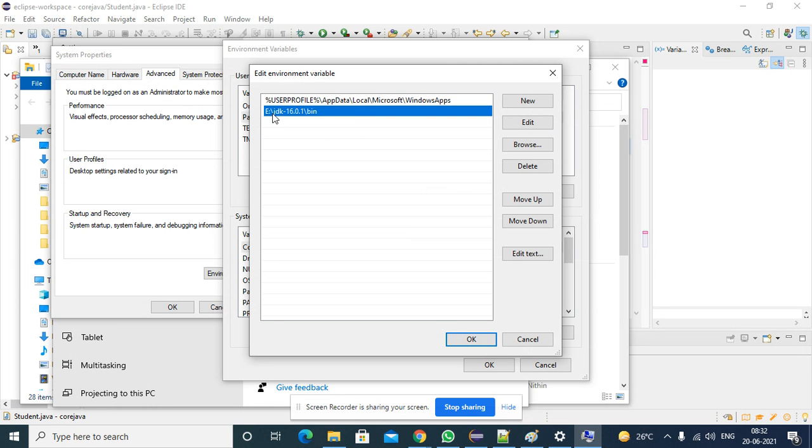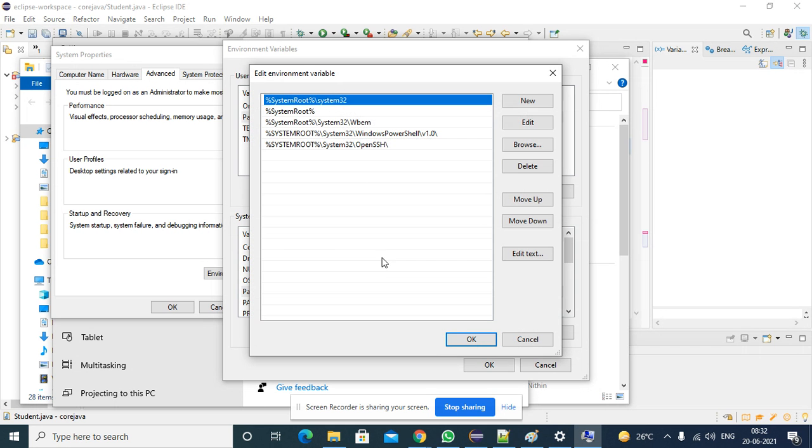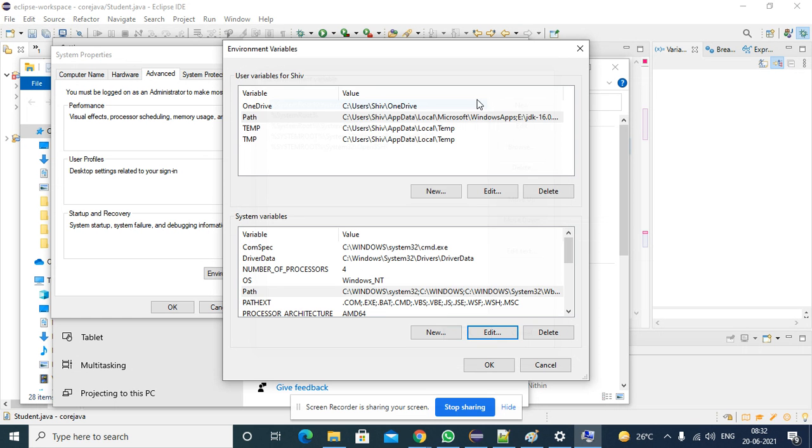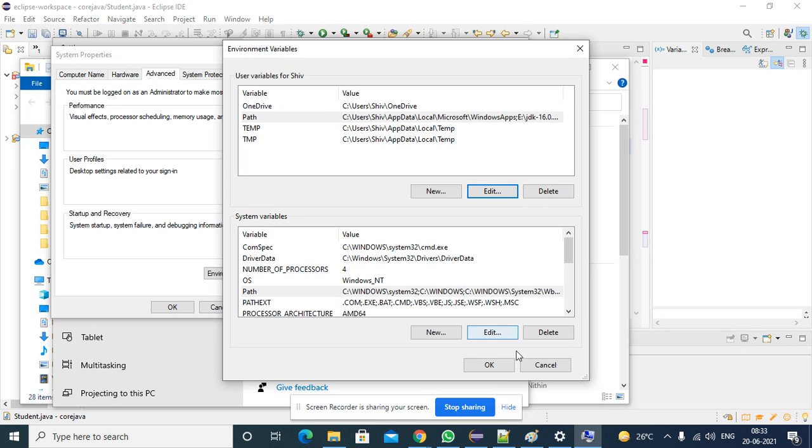See here, the E drive path was set here to the C drive. This is a manually set path. Edit it. Here some Java path is there, not it. Okay, no problem, you can pick that one also. Consider this is the path you set. For this example, you just see: inside the bin folder, the Java virtual machine and the Java compiler both are there, right?